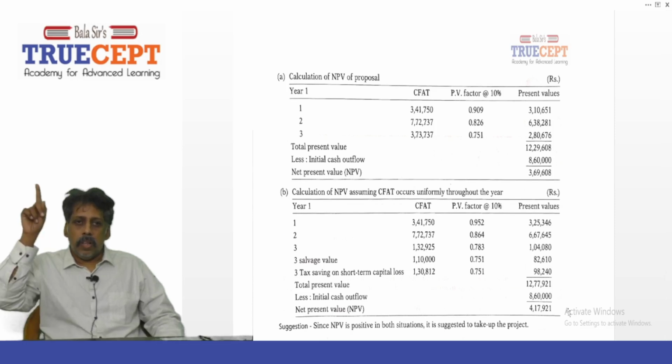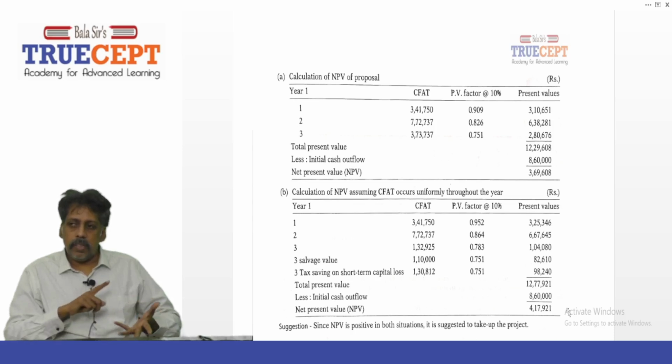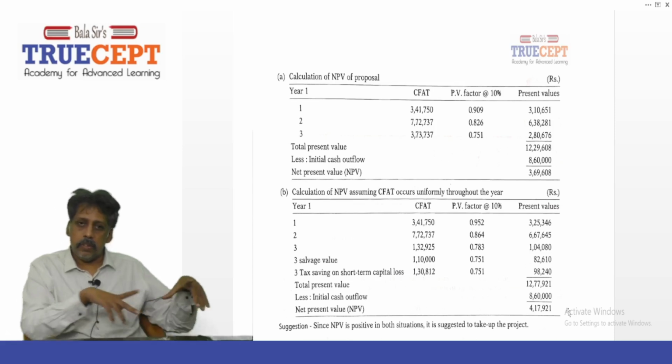Year 1, what is the year 1 cash flow? 3,41,750, into 0.952. And for year 2, the cash inflow is 7,72,737, into 0.864. Then the third year: what is the cash flow? 1,32,925. Take that, not including the salvage value and the tax savings on short-term loss.